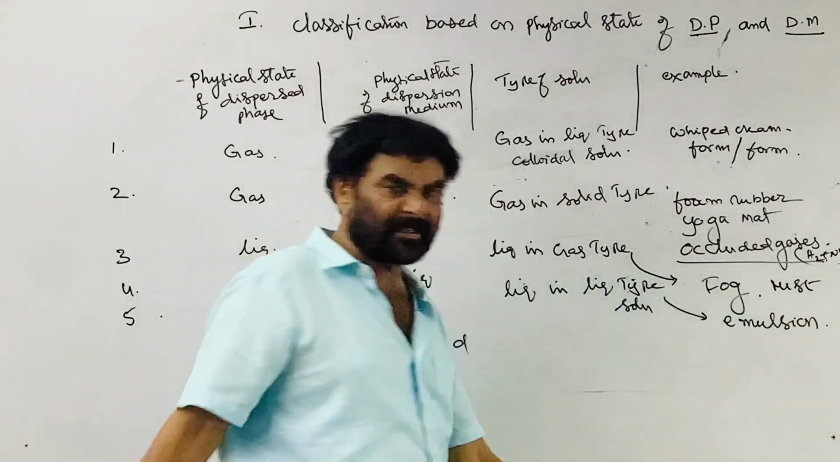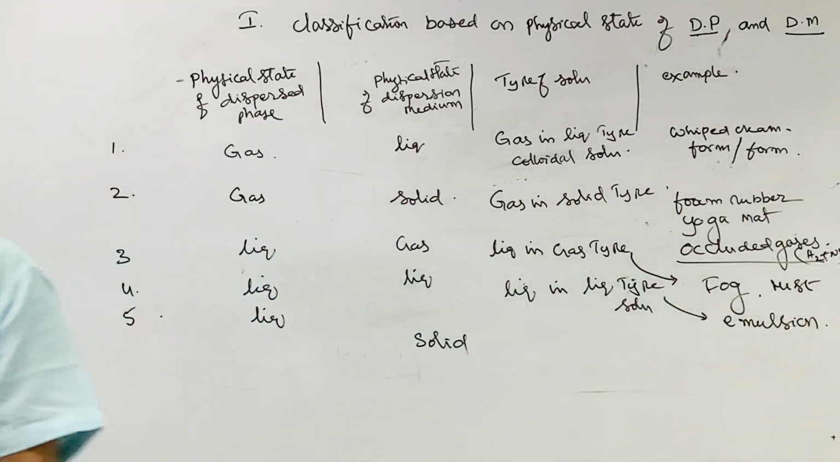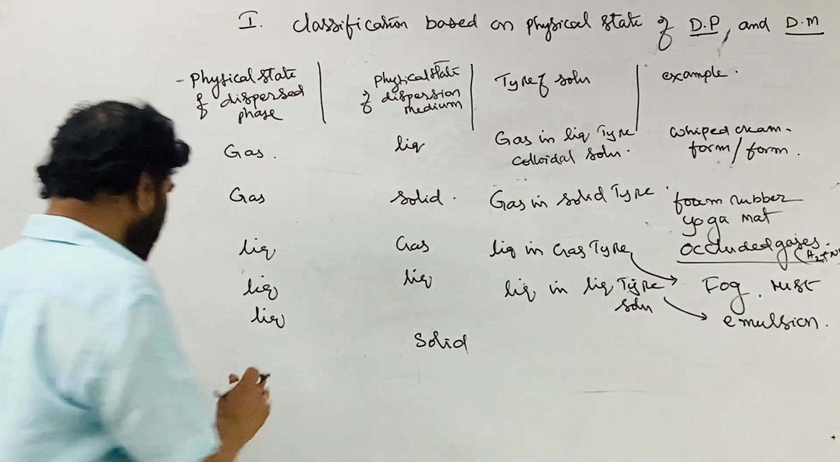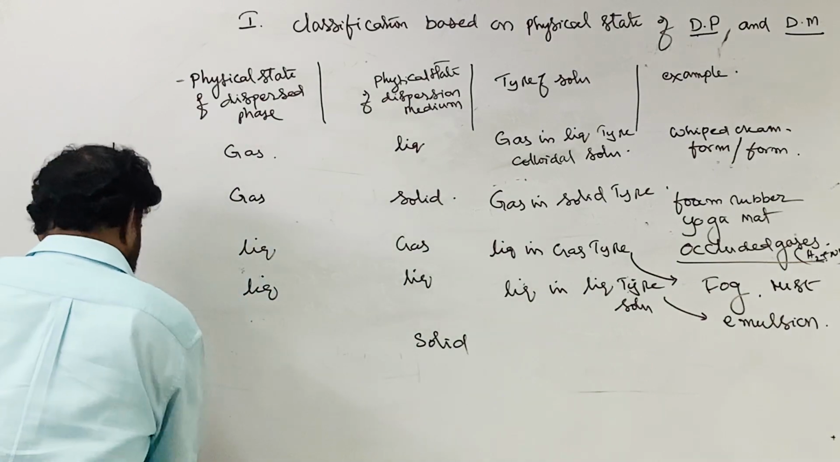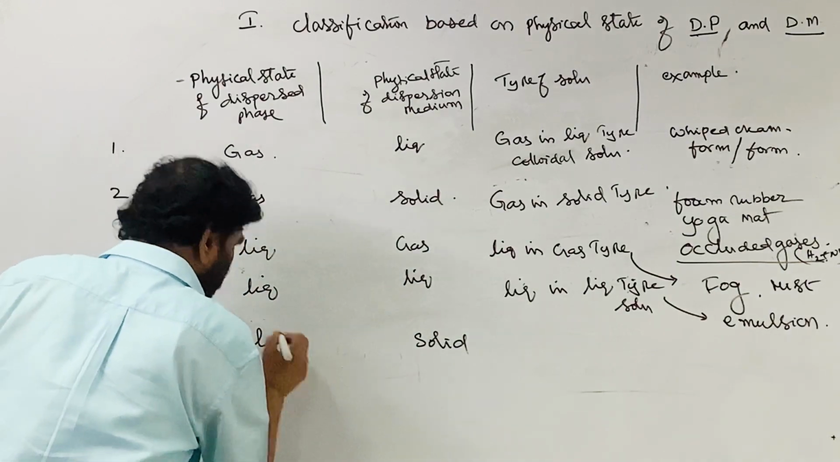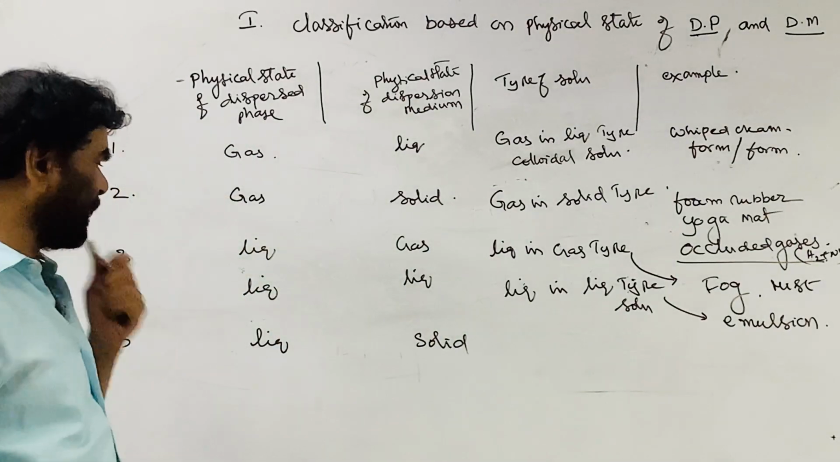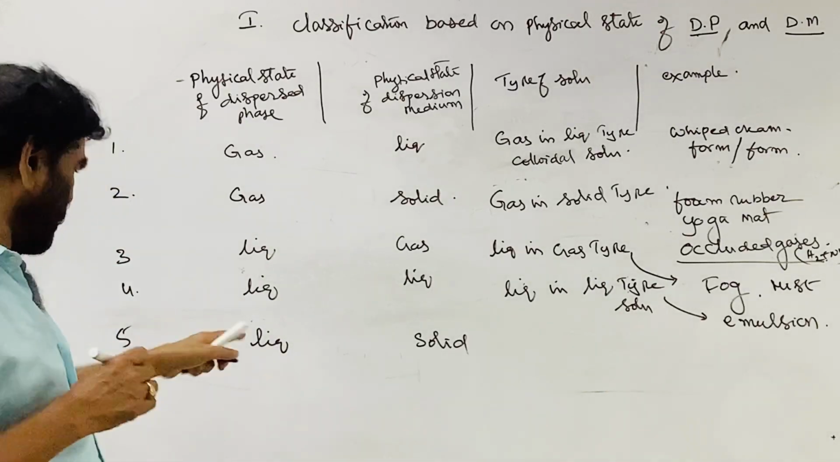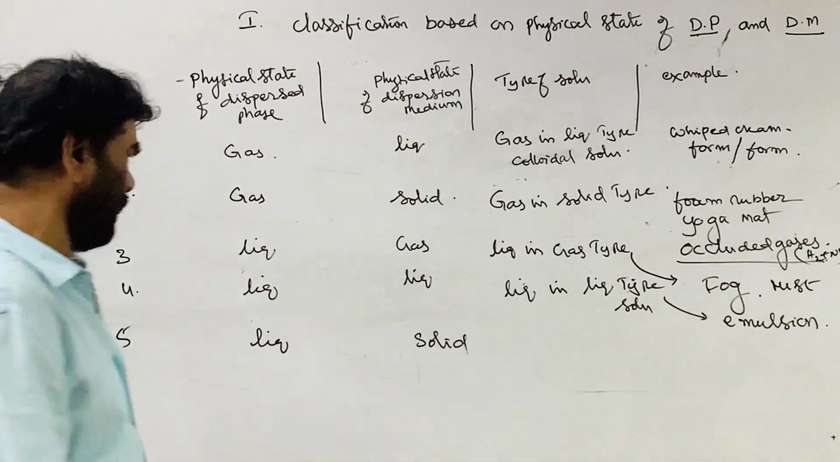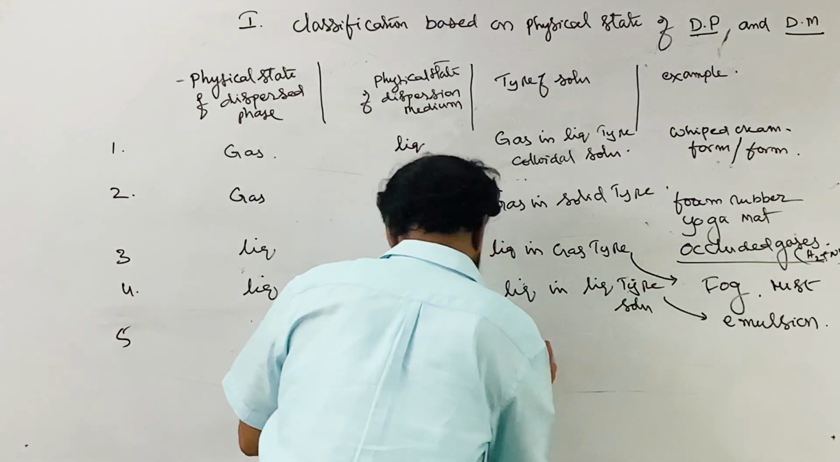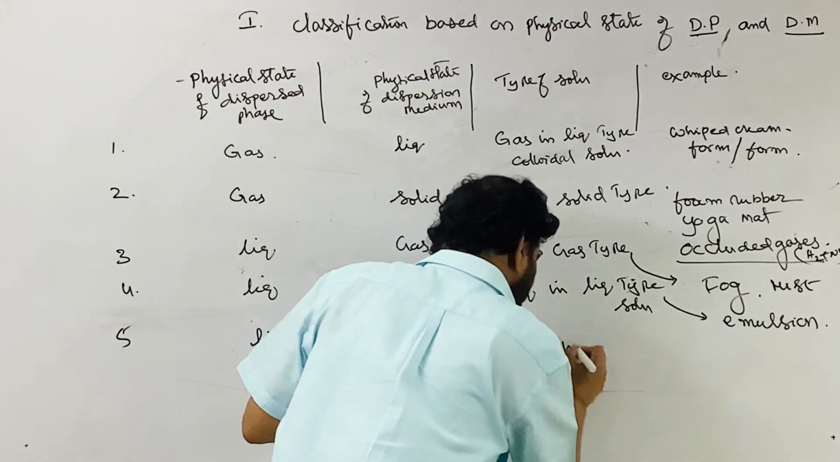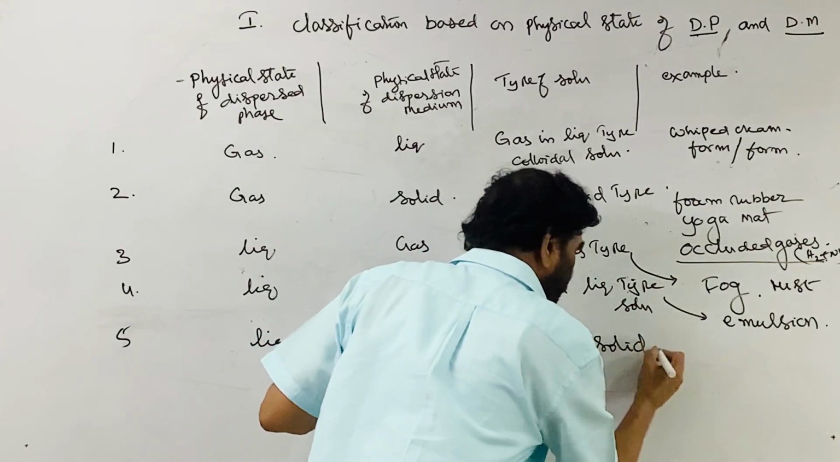Two immiscible liquids are thoroughly stirred, like water and oil. So it's called an emulsion. Let us discuss that afterwards. Now the fifth one is liquid in solid: a liquid trapped in a solid, a gel. This is liquid in solid type.